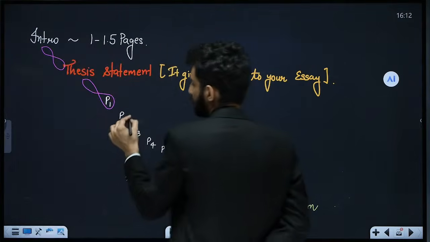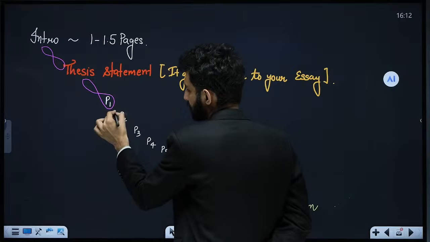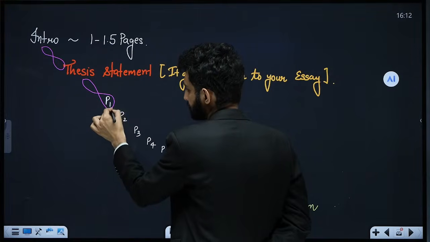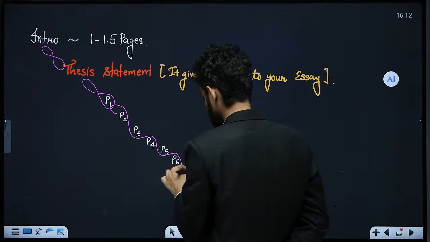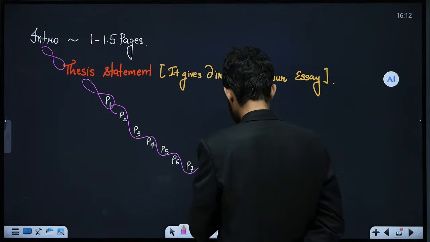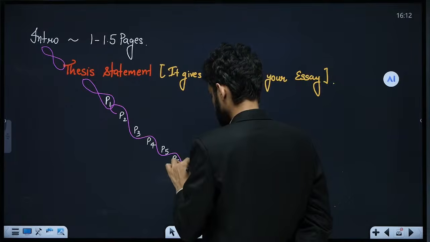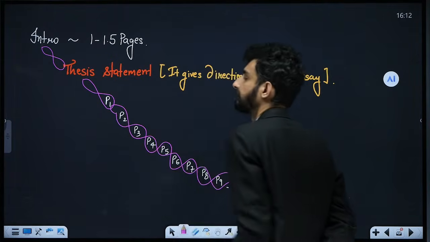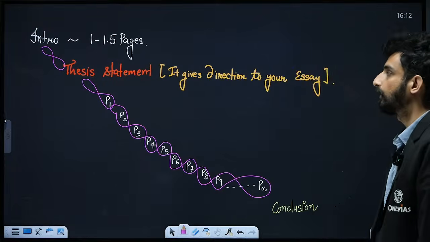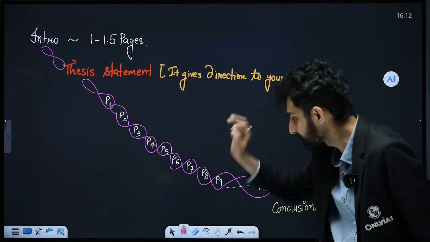And then every paragraph should be connected with each other very beautifully. So we will be having connections of each and every paragraph with the earlier paragraph, like this. So all should be looped in with proper linkers.